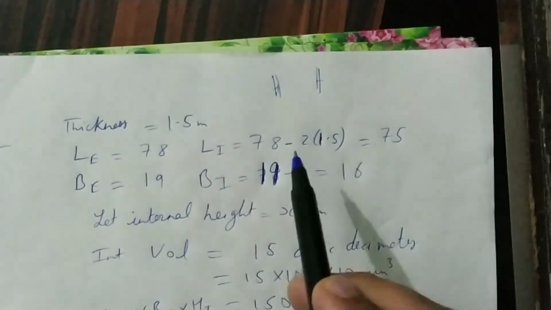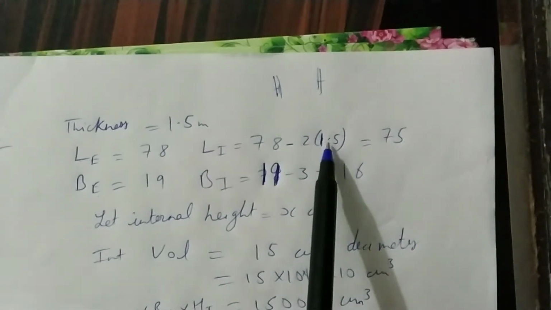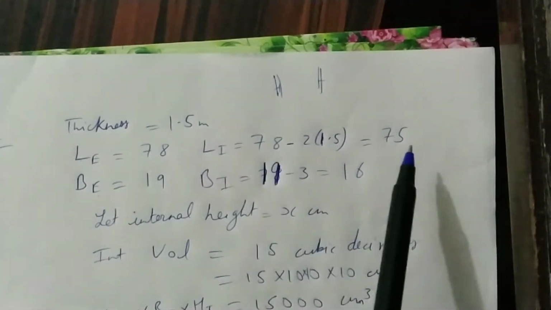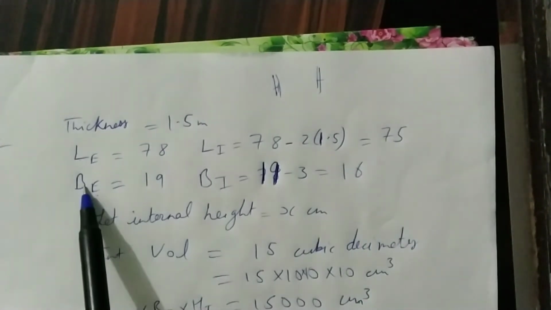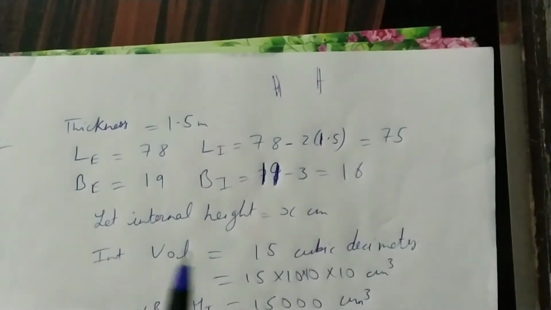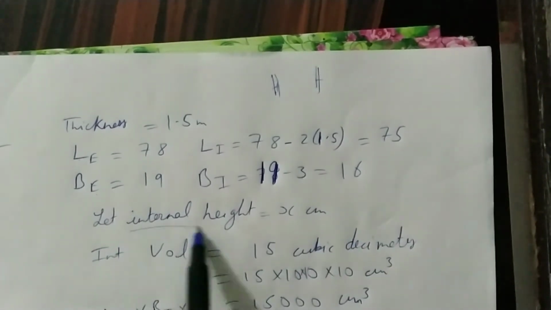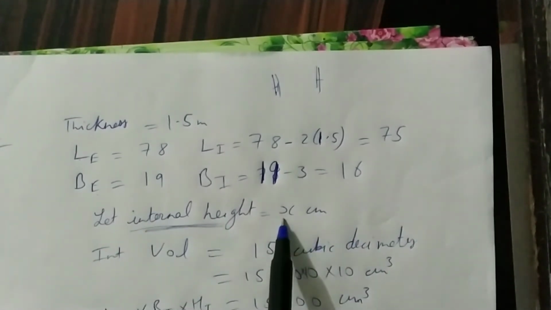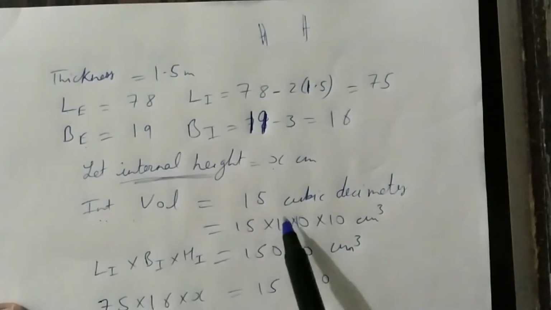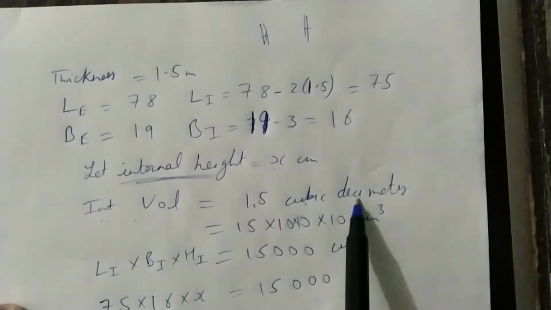So we will subtract 2 times 1.5, that is 3. 78 minus 3 is 75. Similarly external breadth is given, internal will be by subtracting 3. Now we are assuming internal height as x centimeter. Now internal volume is given, 15 cubic decimeter.